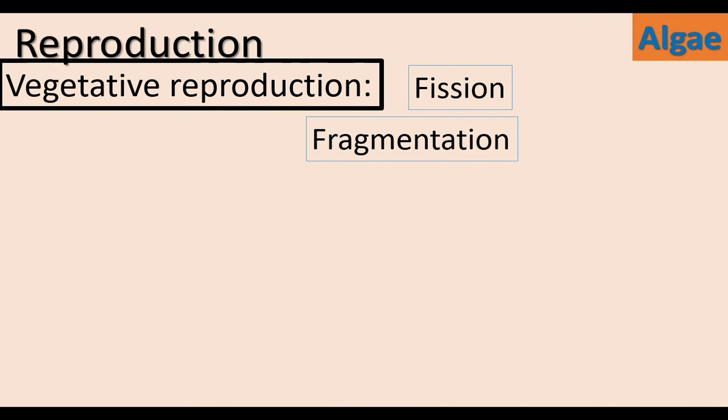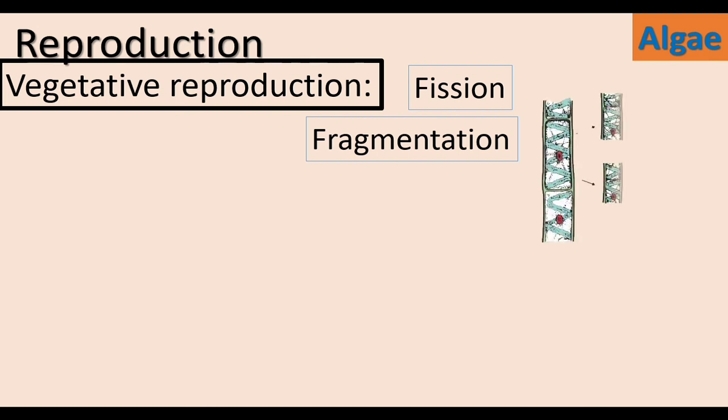Multicellular algae undergo fragmentation. Fragmentation is seen in filamentous algae. The filament breaks into pieces. Each piece develops into the entire filamentous alga. This is fragmentation. It is seen in Spirogyra.